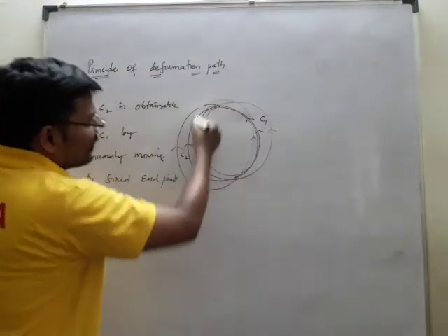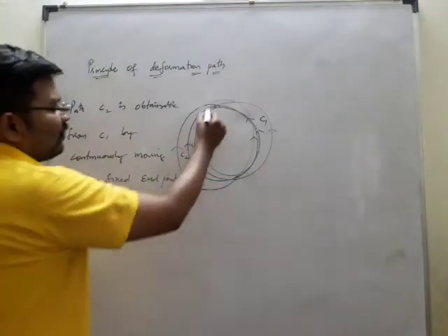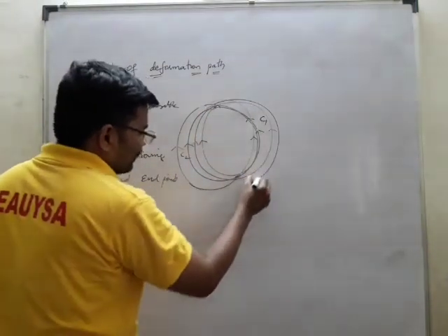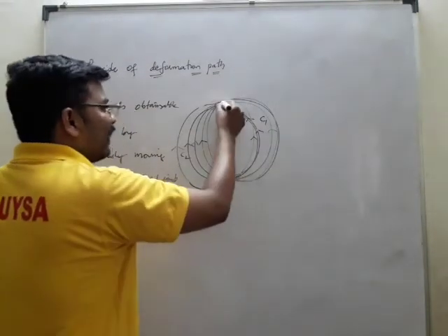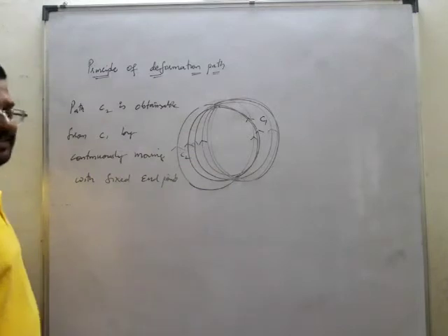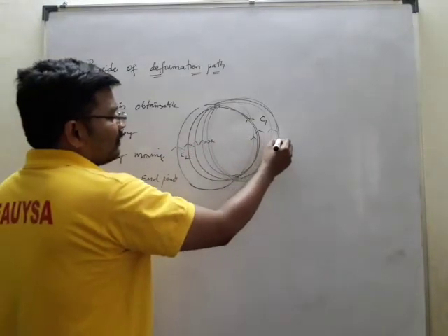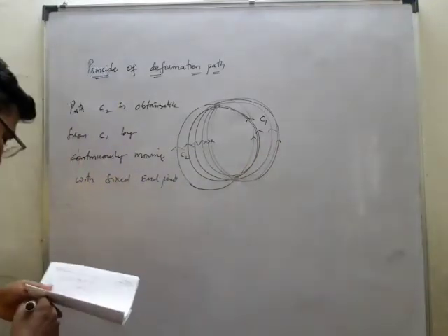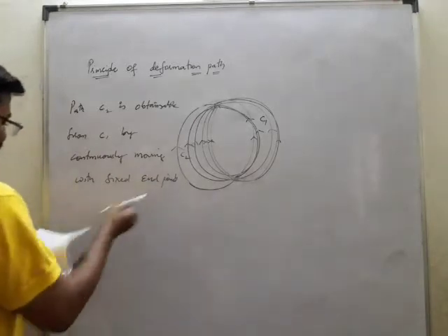And one more circle, one more circle like this. So you may have one more circle in the form of like this. This is one more circle you may have, and this is one more circle you may have. Now these continuously have fixed end points, moving one after the other, right? So fixed end points. Hence what we can write here is: